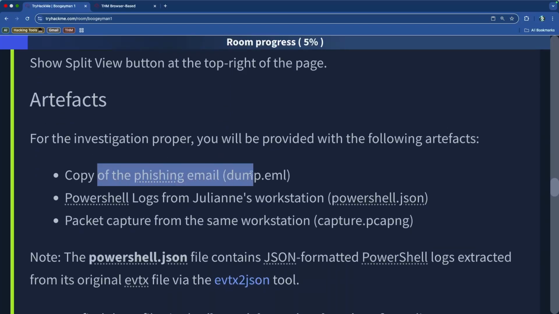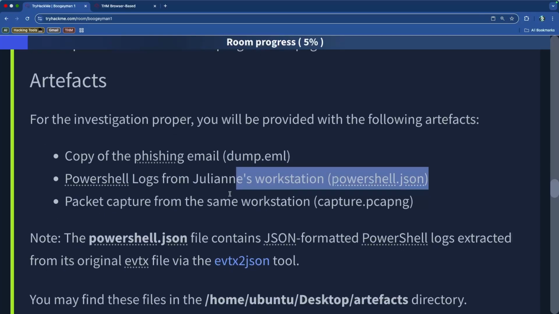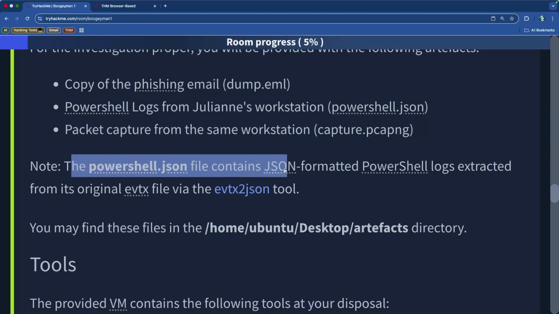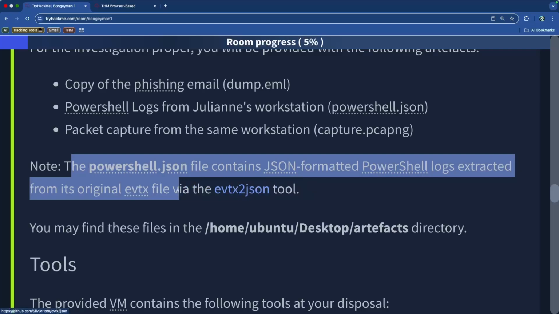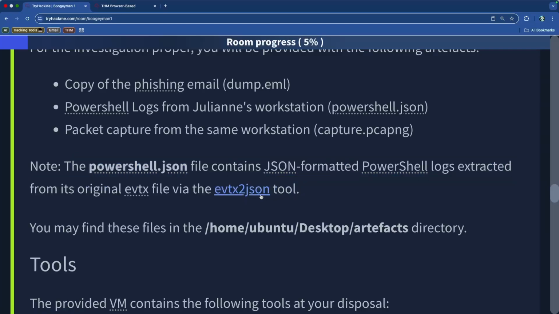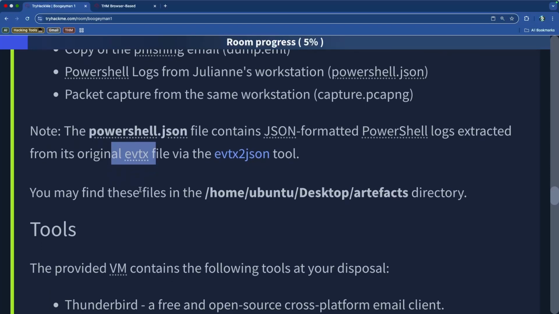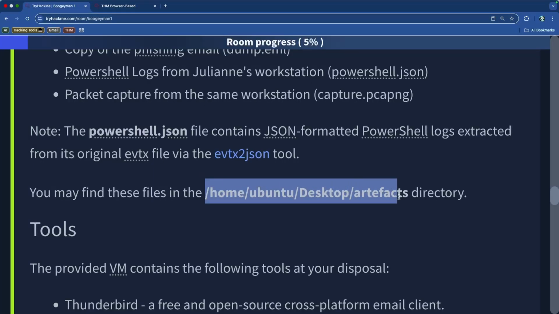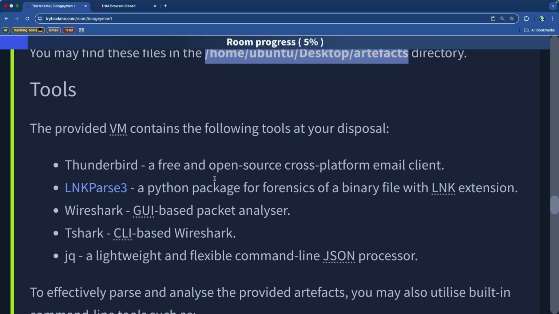The artifacts are the copy of the phishing email, which is dump.eml, PowerShell logs from Julianne's workstation, PowerShell.json, and the packet capture, also known as capture.pcap. The PowerShell JSON file contains JSON formatted PowerShell logs extracted from the original EVTX file via the EVTX to JSON tool. And this is what we were dealing with in the last video as well. We had to convert EVTX files into CSV as well as XML files to be able to analyze them. All of this is going to be included in the desktop artifacts directory, which is what we have right here. And this is the full path of it when we actually go into the command line. And that's easy to navigate.